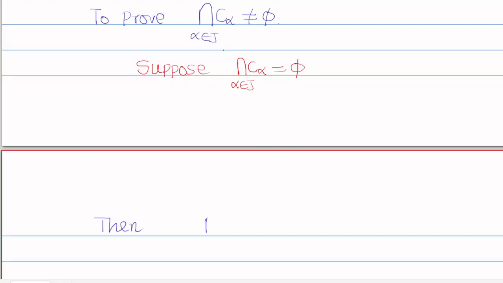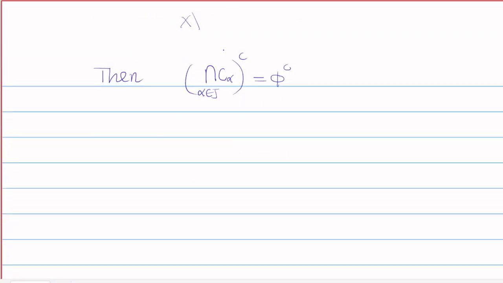Now the complement of the intersection of all C alpha, where alpha belongs to J, the whole complement. We can write it as X set minus, but I will use this notation, which is equal to the empty complement. The empty complement is the whole space X. So capital X is, by De Morgan's law, nothing but the union over all alpha belongs to J of C alpha complement.